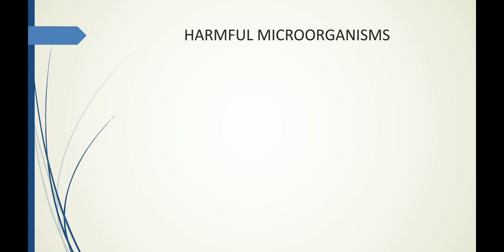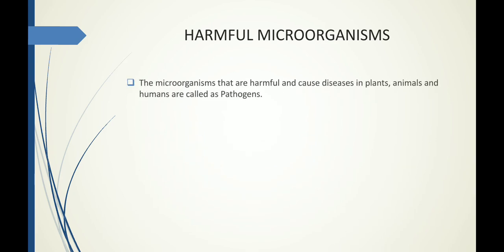There are certain microorganisms which are useful to the living, and there are certain microorganisms which are very harmful to plants, animals or humans, and when they cause diseases to plants, animals or humans, such microorganisms are called pathogens.